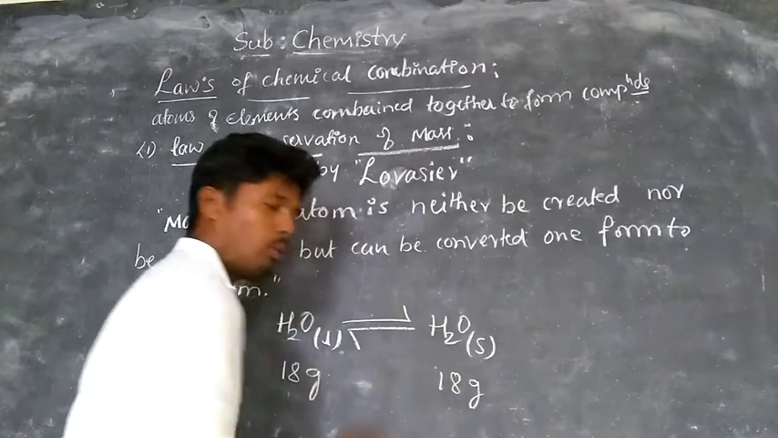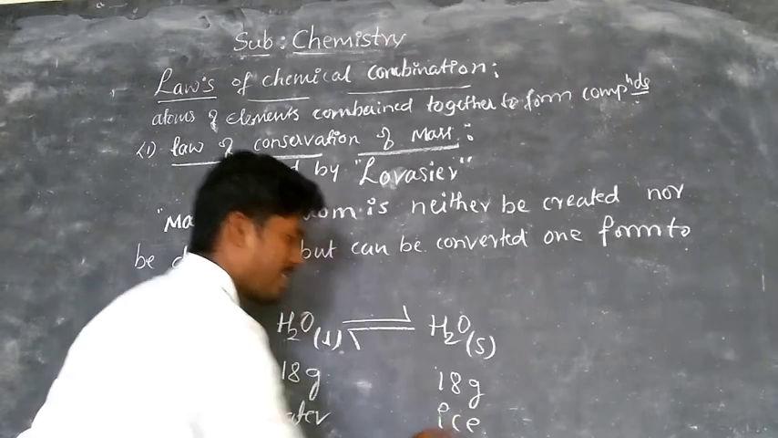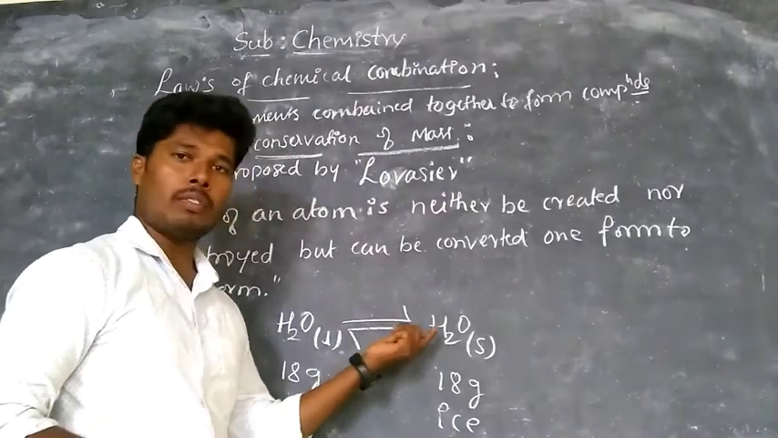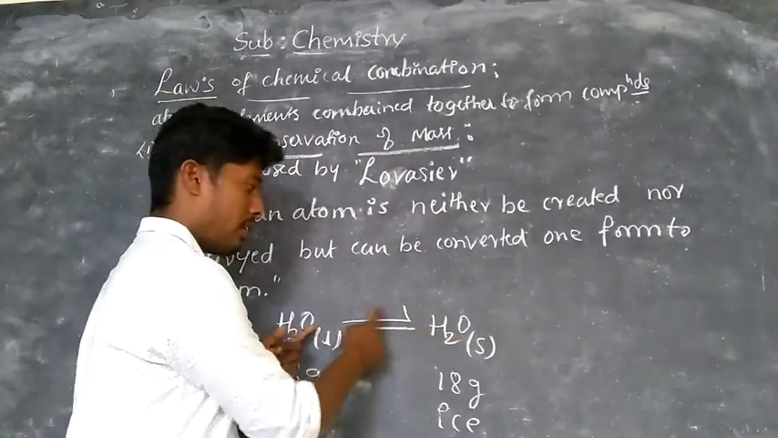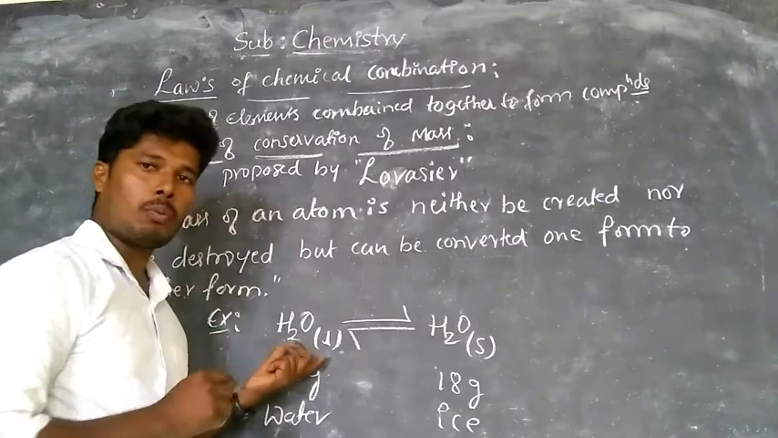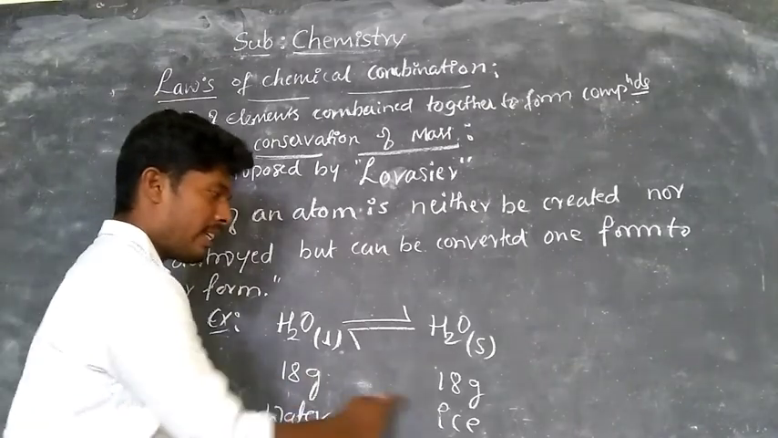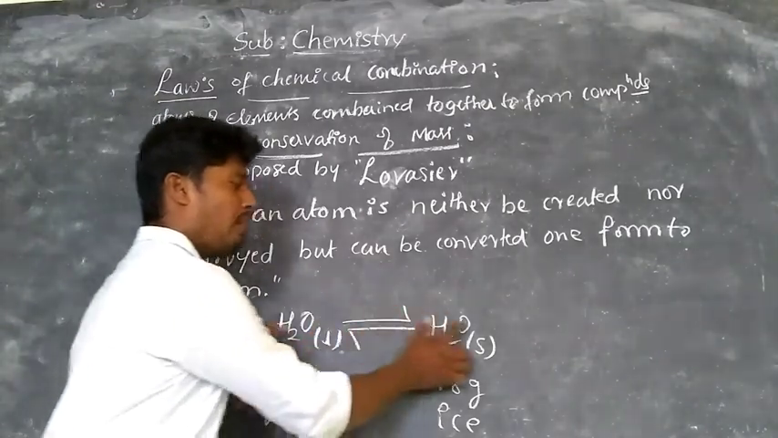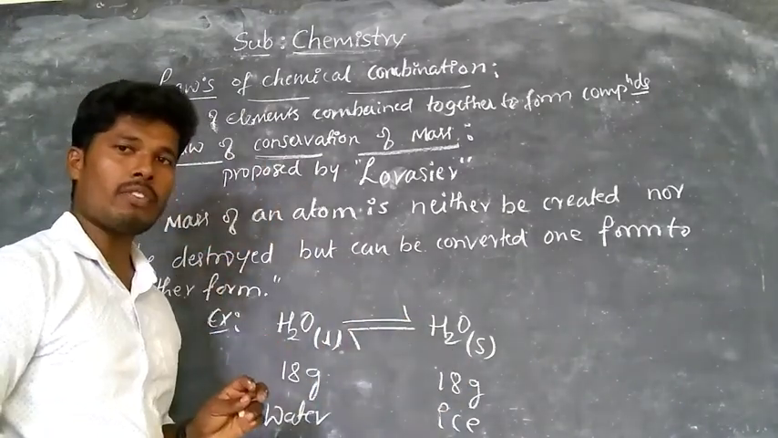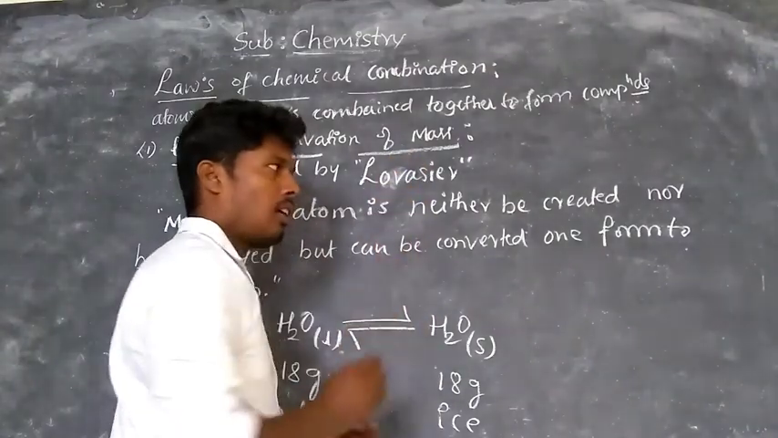Here the grams is 18 only, but this is liquid, we call water. This water can be converted into what? Ice. On cooling, water is converted into solid ice. After heating solid ice, you get liquid water. They both have the same weight, 18 grams only, but the state changes. Even on changing state, the quantity of water doesn't change. It remains the same. That says the law of conservation of mass: the mass of an atom can neither be created nor be destroyed.